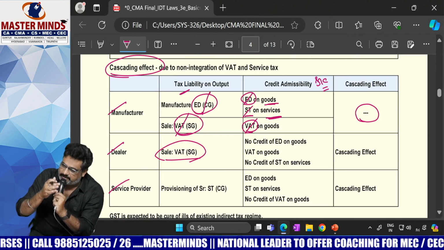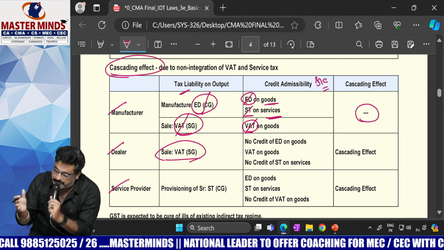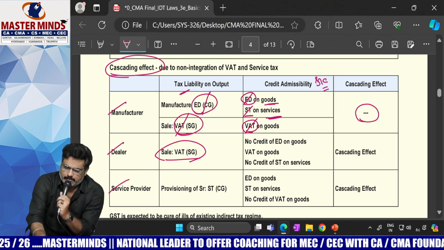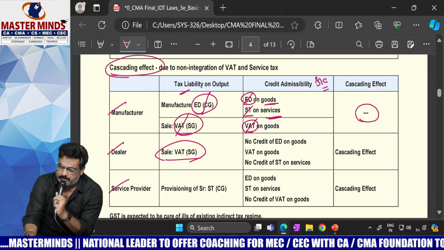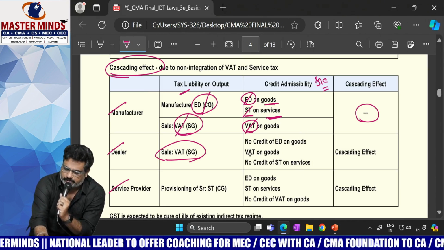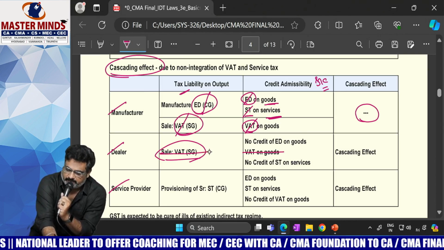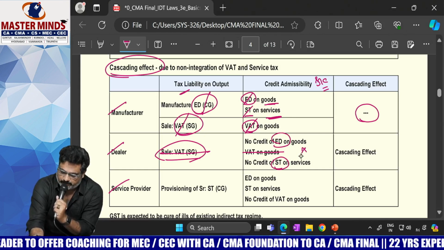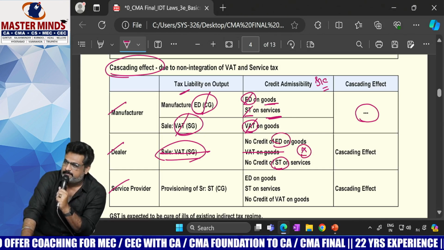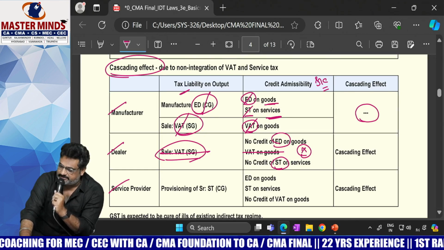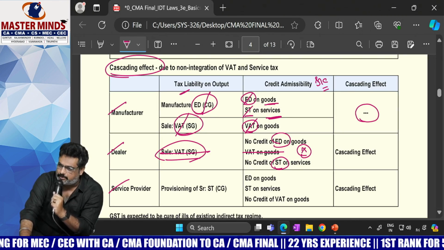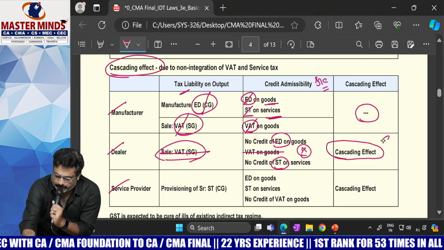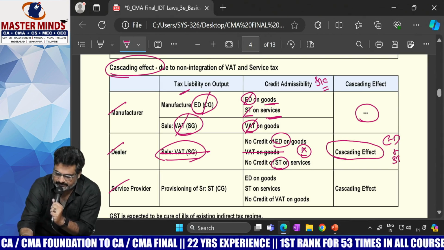Central taxes can be used to pay central taxes. State taxes can be used to pay state taxes only. What is a state levy or a central levy? In the input taxes, what is the state levy? VAT. VAT will be used to set off VAT. But excise duty and service tax, we are unable to set off. That's why there is a cascading effect to the dealer because of excise duty and service tax.